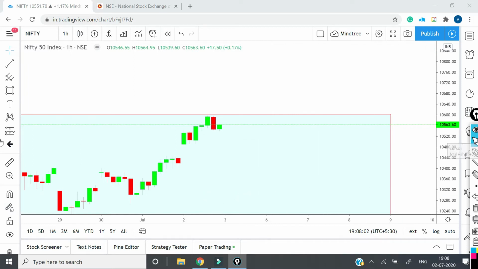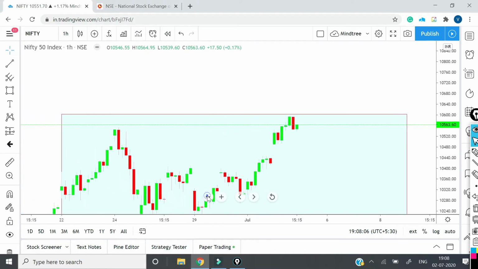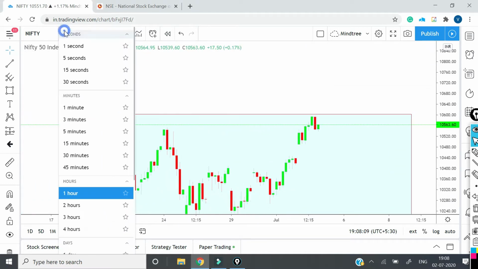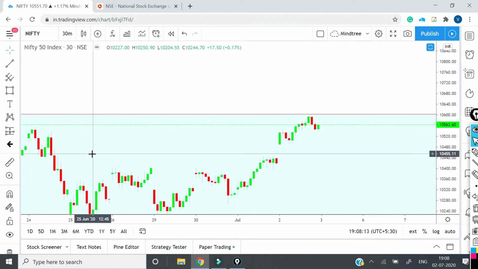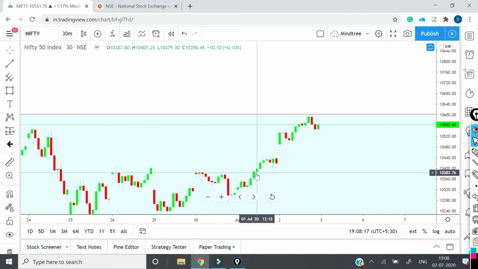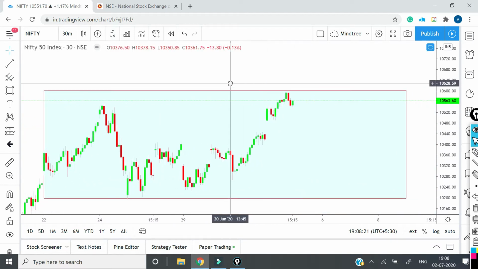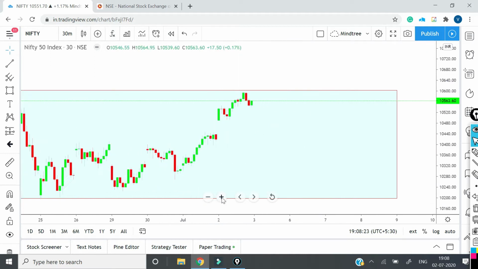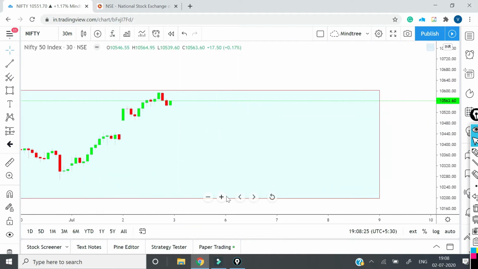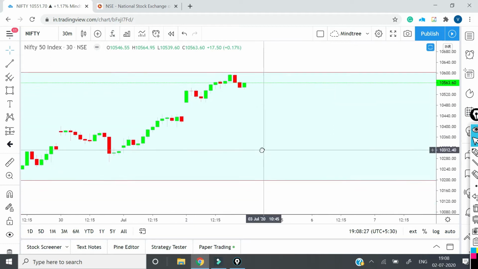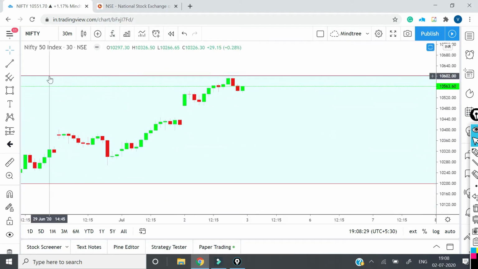So we have analyzed it in the 1 hour time frame, and 1 day as well. So now we will see the 30 minutes time frame. I will do a multi time frame analysis, and I will also do analysis with RSI. Then we will come to the conclusion. And you can see it over here in the 30 minutes time frame. Let me remove this so that it is clear to you.